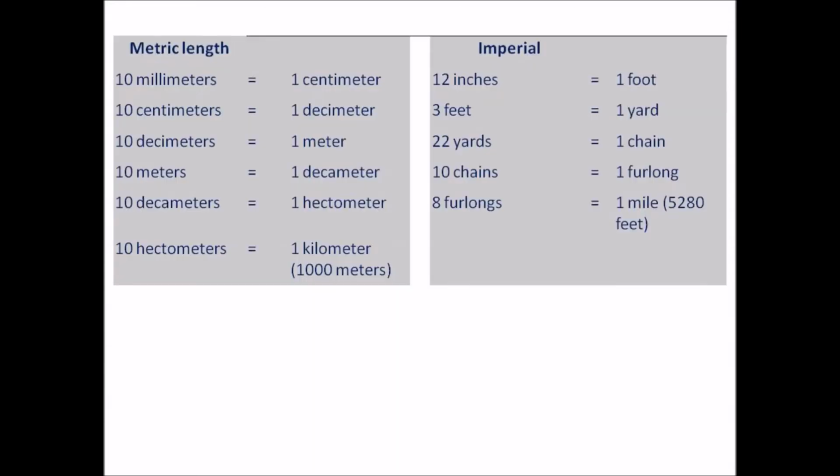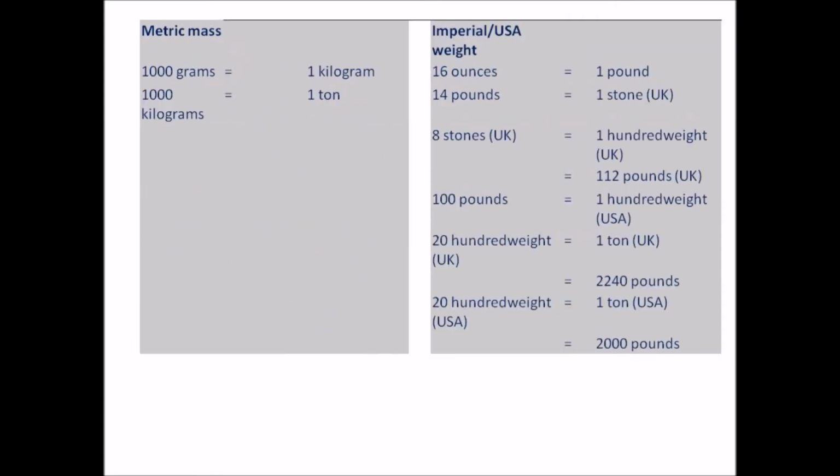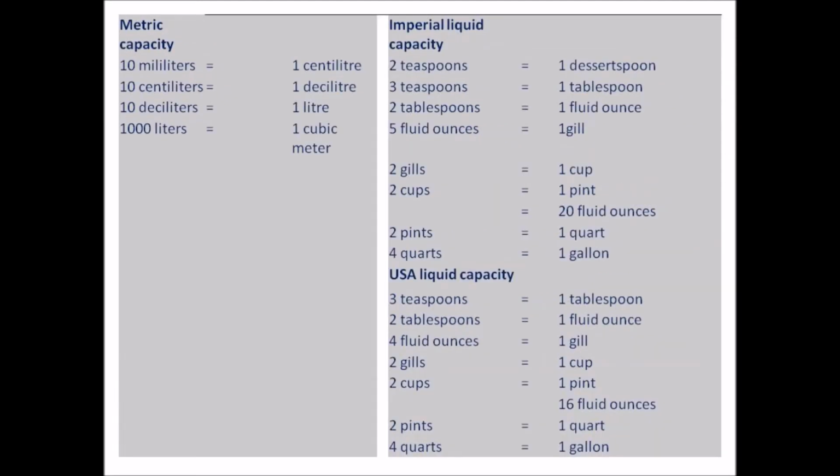Here are the measurements of SI and the imperial, the metric system and the imperial system. In the metric system we have milli, centi, deci, deca, hecto, and kilo. In the imperial system, for length we use inches, feet, yards, chains, and furlongs.